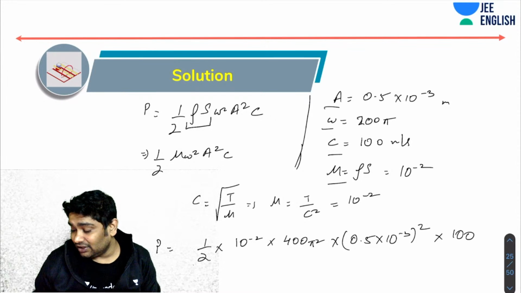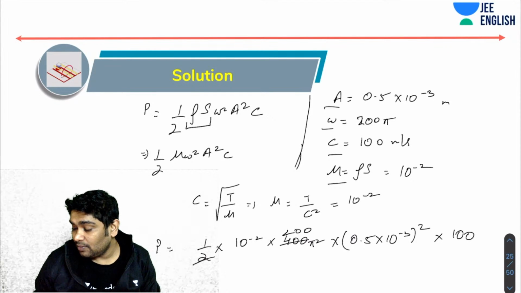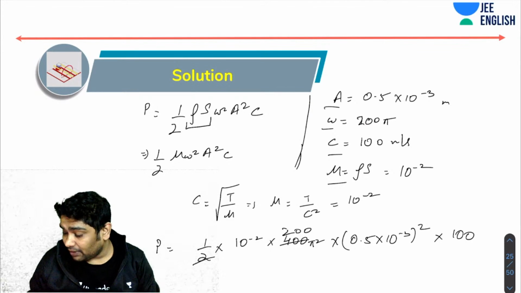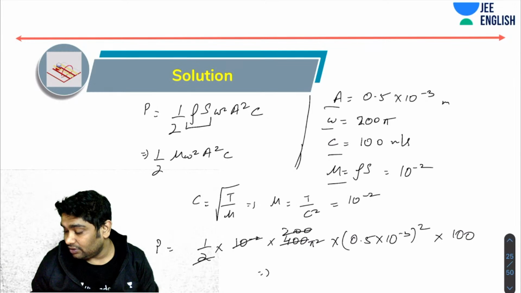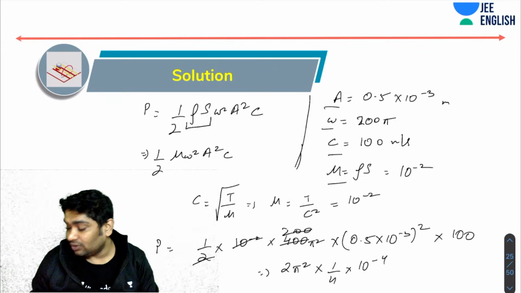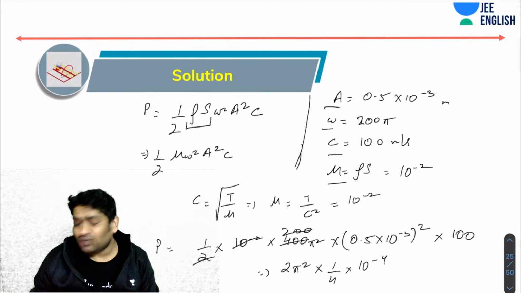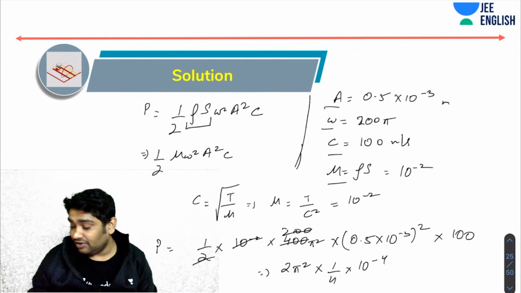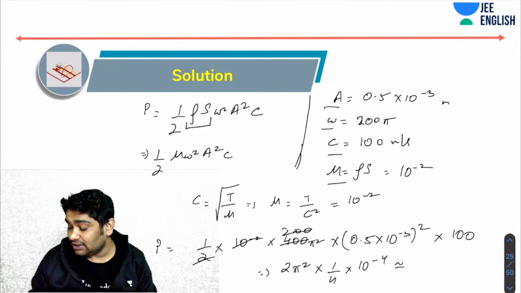Again, you could have solved this also. So 10 to the power minus 2 gets cancelled from here. Pi square can be written as roughly 10. So this will become 5. 5 into 10 to the power minus 4 watt.